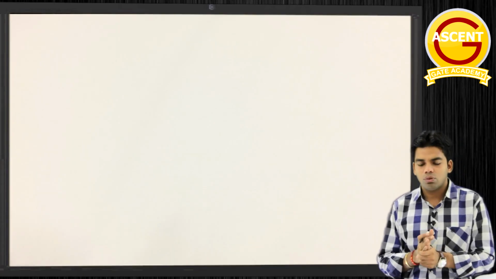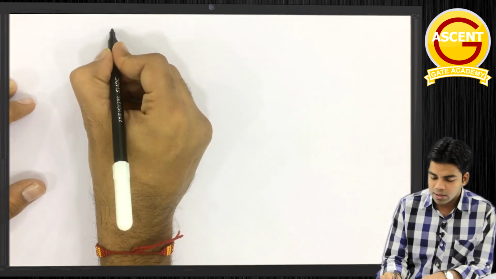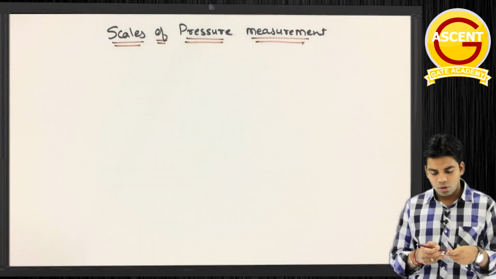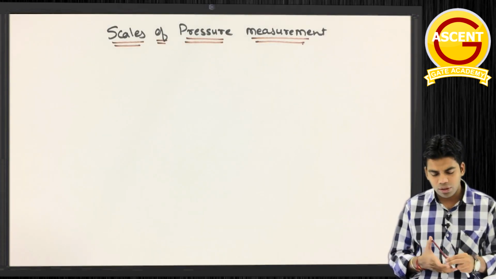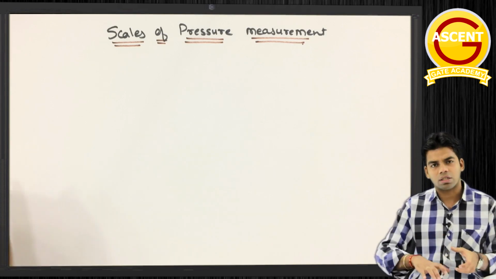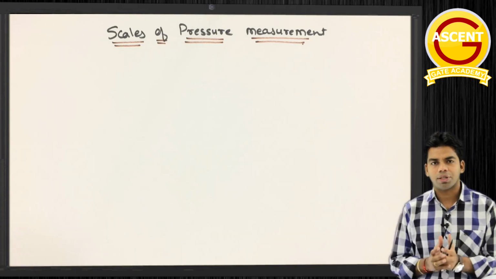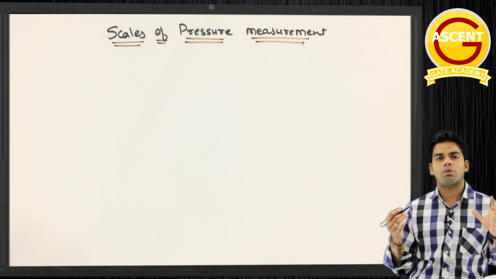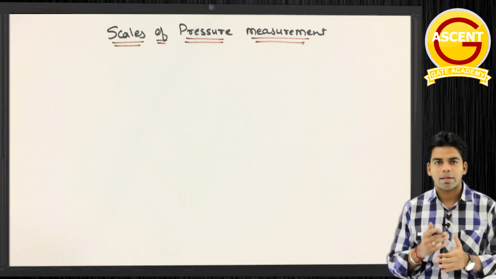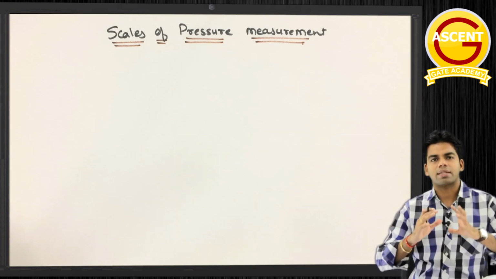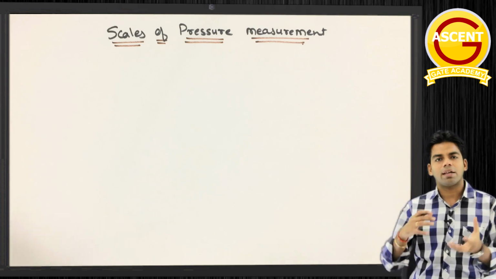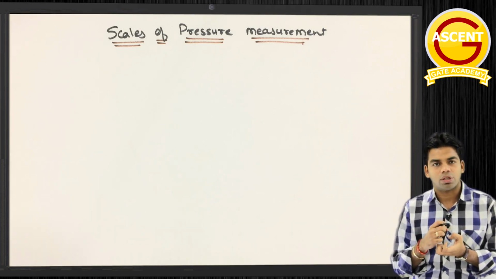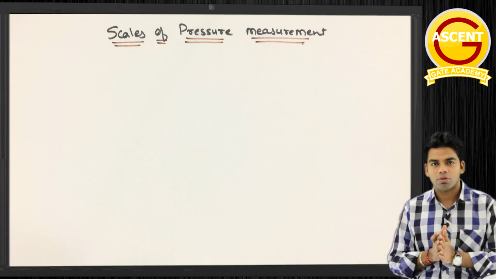Okay, so next coming to a very important topic, the scales of pressure measurement. So now what are the scales of pressure measurement? We know one thing, that we are constantly living under atmospheric pressure. We are constantly surrounded by the air around us. Around 64 kilometers of air is surrounding us, and because of that air we are constantly living under a pressure. That pressure is called the atmospheric pressure.